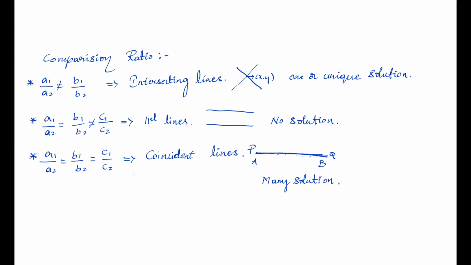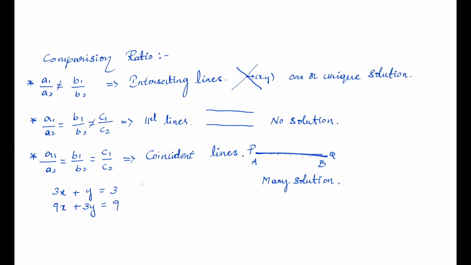This is the main thing. On the basis of this, we can go through different problems regarding coincident lines. Shall we take one example? 3x plus y is equal to 3, 9x plus 3y is equal to 9.